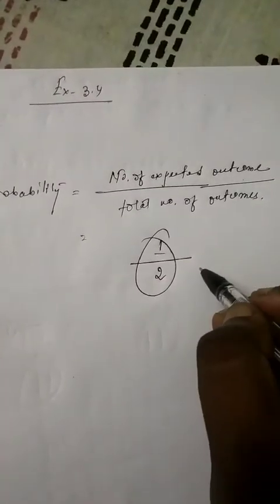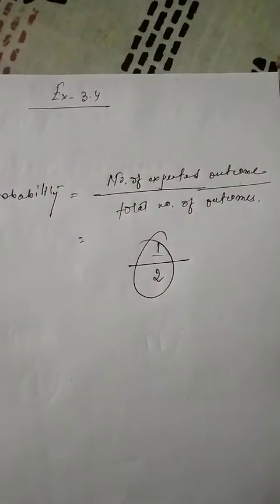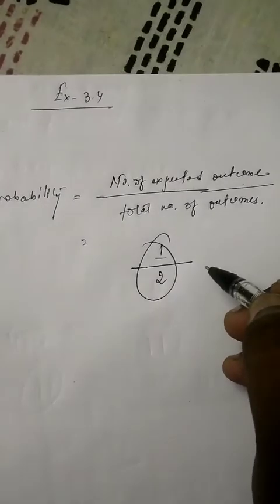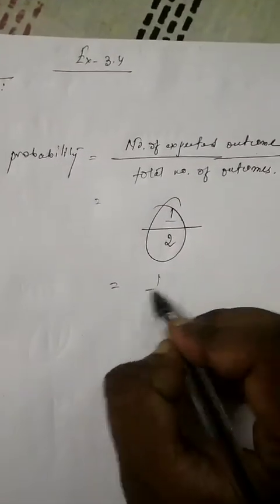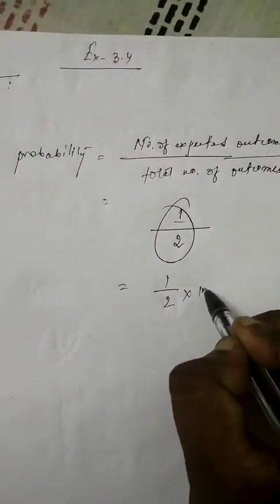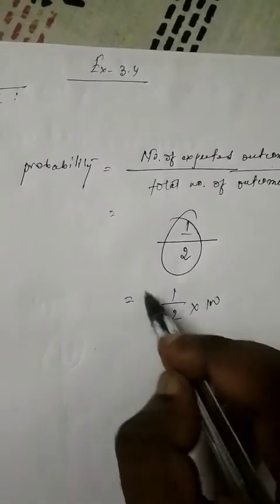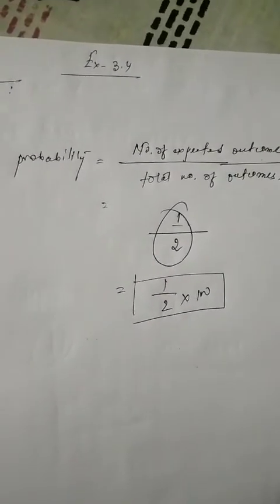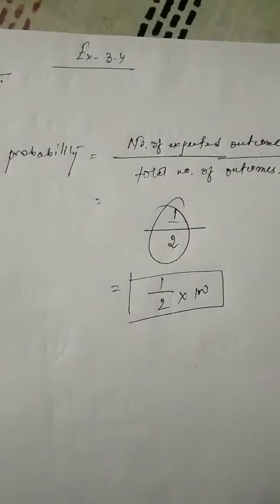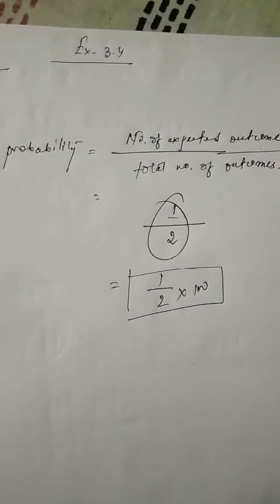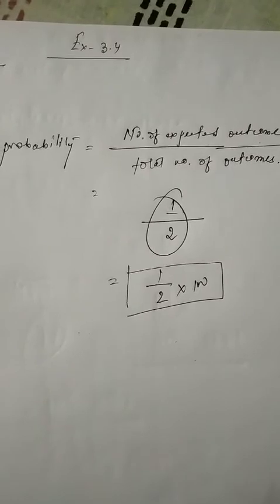1 by 2 means half. Half means 50%. So if you're told to find this in percentage, just simply multiply 1 by 2 by 100. It is not mandatory to convert it into percentage. I'm explaining, if you are asked to convert, probability always comes in fraction.